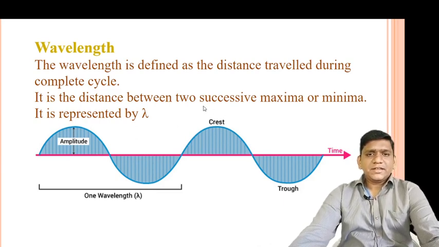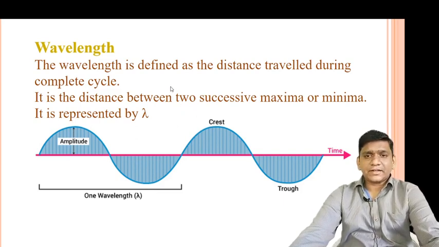It is a characteristic property of wave, and wavelength is defined as the distance traveled during one complete cycle.